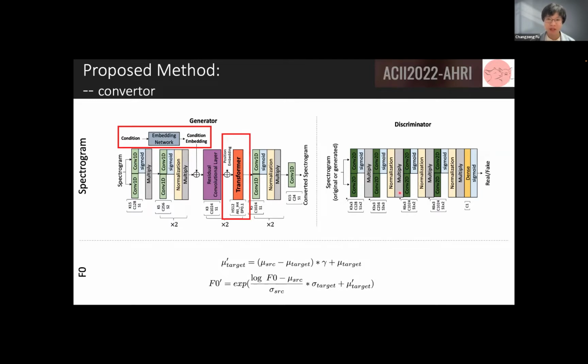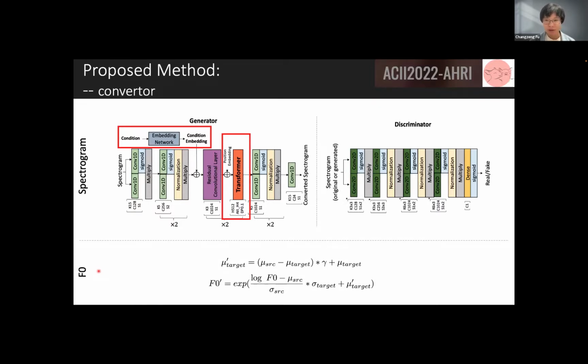And the discriminator is somehow straightforward. We just have a convolution layer and some activation functions. But for converting the F0 feature, because the F0 feature is just one vector, it's somehow impossible to use a deep neural network to convert it.